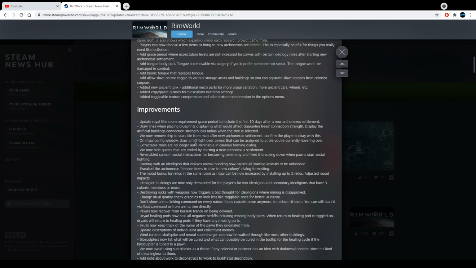We now remove ship to stars title from map after new Arconexus settlement. Confirm the player is okay with this.